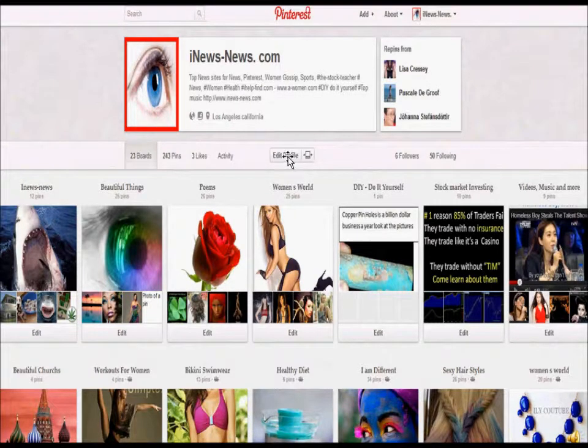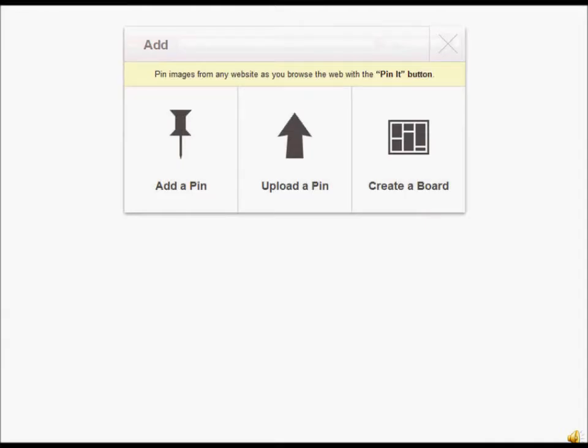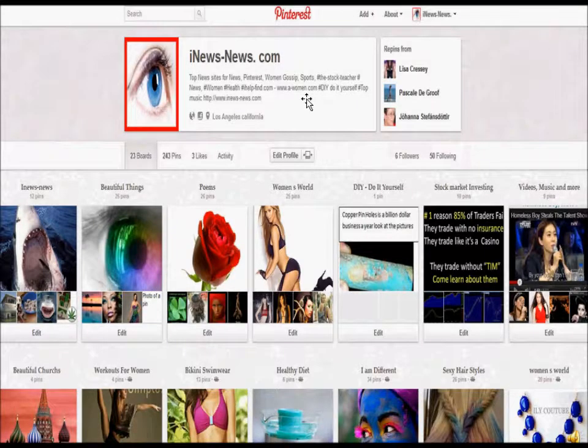But before we do that, let me show you the next page. Let me take you back to the back page. The biggest and most important button on Pinterest is this button right here, this add button. This add button will show you how to add these pins and how to add these boards.